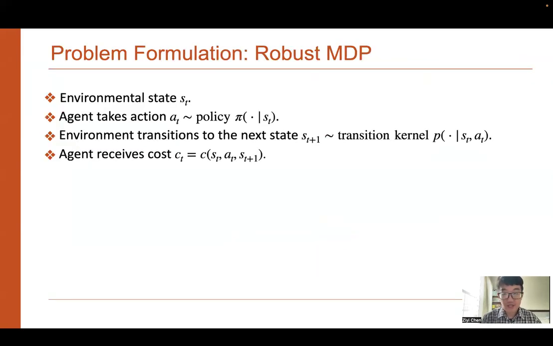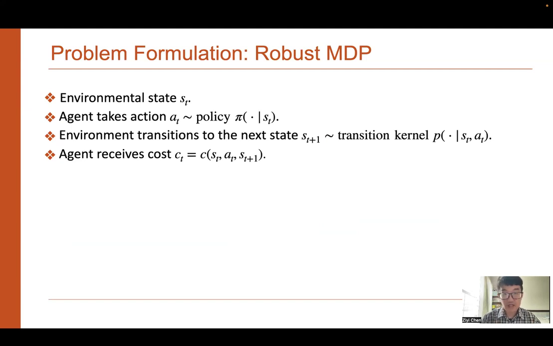Robust MDP is an extension of reinforcement learning. In reinforcement learning at time t, the environment is at state st, and then the agent takes action at based on its own policy pi. Then the environment transitions to the next state st+1 based on the transition kernel p. Finally, the agent receives the cost ct. But this is reinforcement learning.